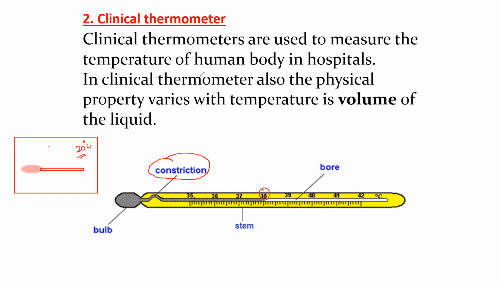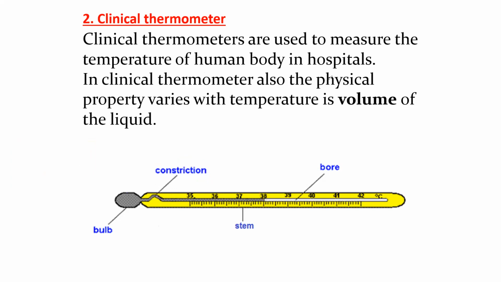Otherwise, if there was no constriction and it was exactly straight, what might happen when you take the thermometer out into the surrounding? The liquid will contract, and as it contracts, it will return to the bulb. But because we want the liquid to stop at that point, a constriction is used in the clinical thermometer.